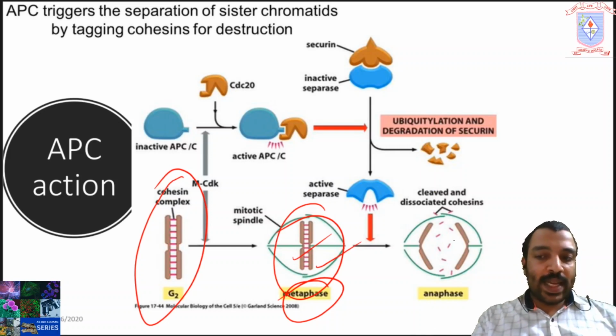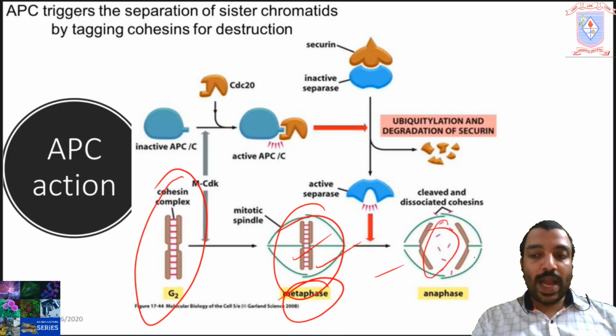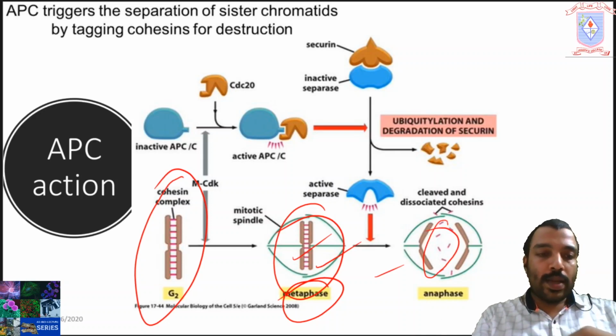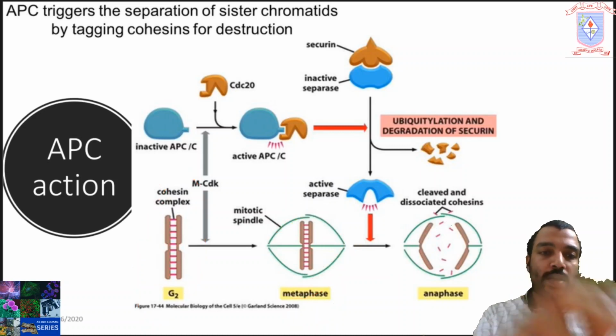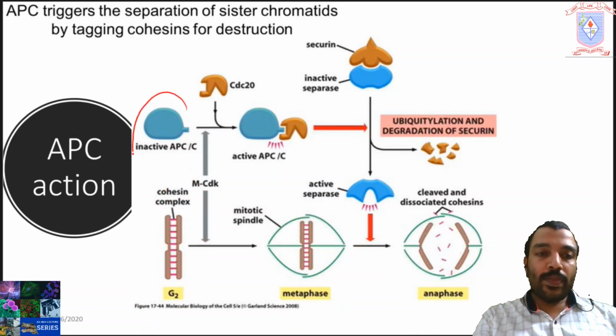So when the cell enters late metaphase or anaphase, the cohesin protein at the centromere portion will also be removed by a complex of proteins called, I think you know the name,